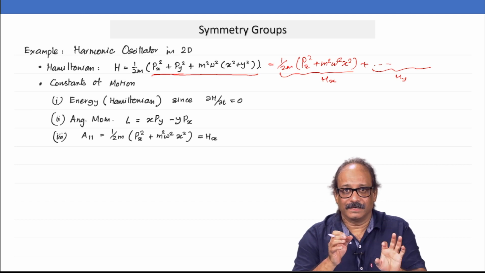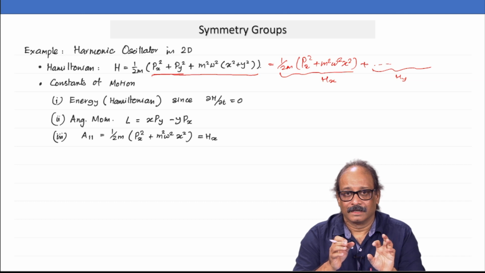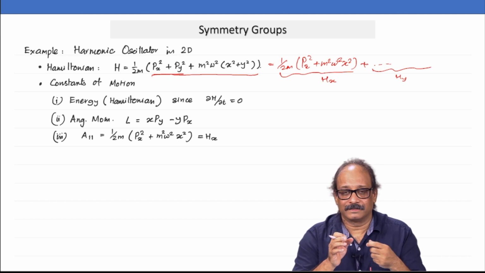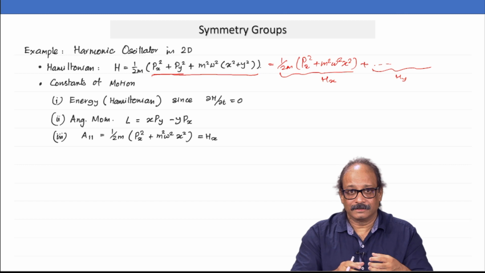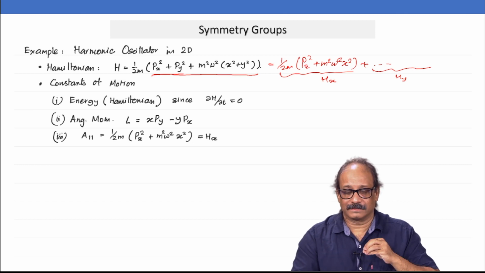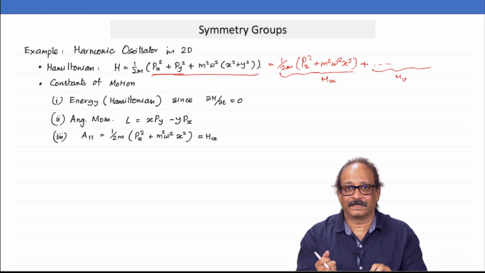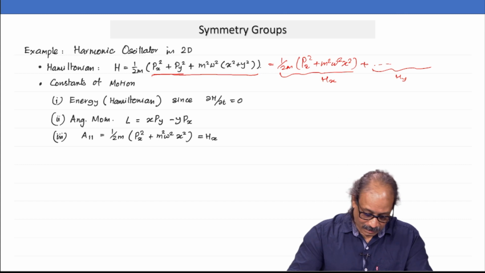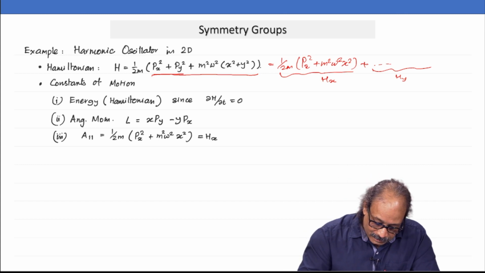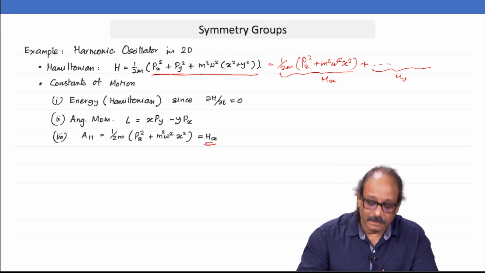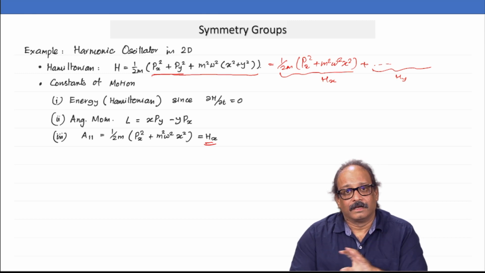So, if I give energy to one oscillator, that energy is actually conserved. There is no mechanism by which the energy in one degree of freedom, that is x, can be transferred to energy in the other degree of freedom, which is in the direction of y. That you cannot do. So, hx, which I am going to denote by A11, is a conserved quantity.